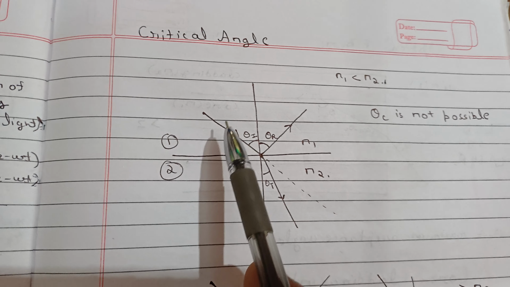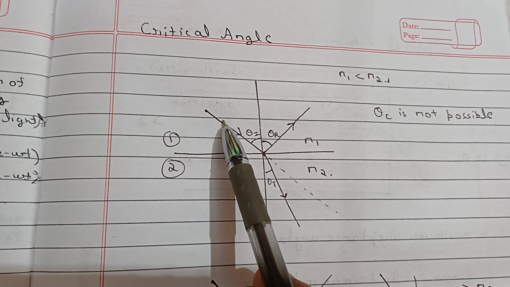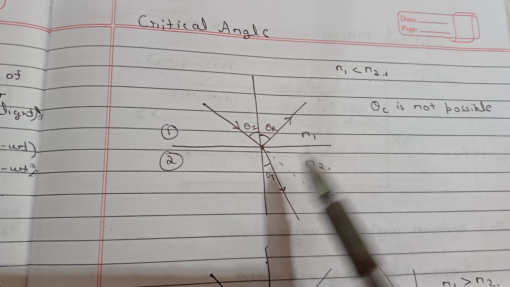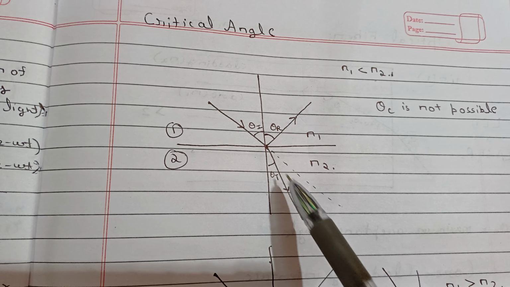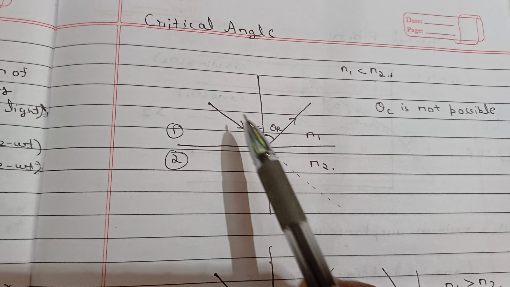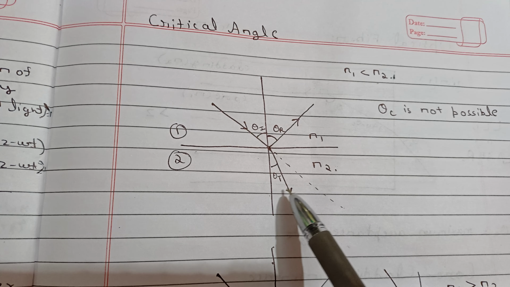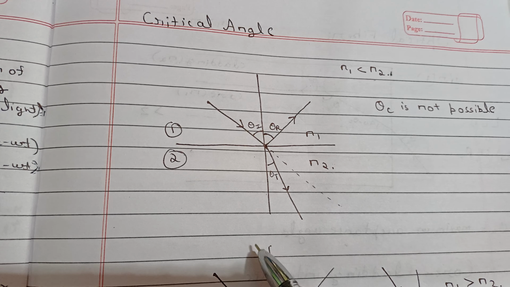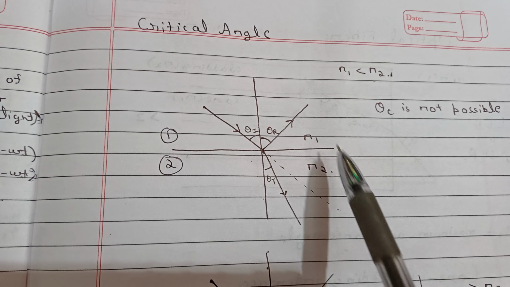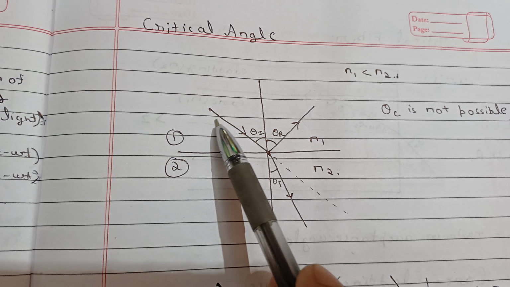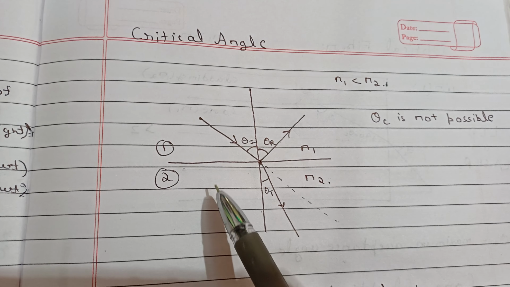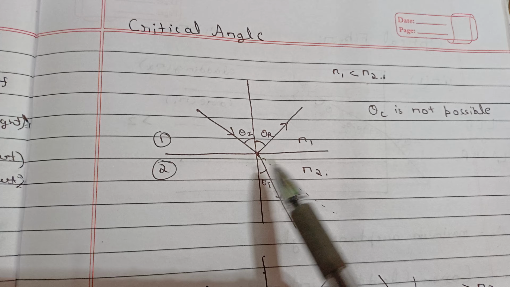Because if the first medium is rarer and the second is denser, meaning n1 is less than n2, then after refraction this ray will bend towards the normal, and whatever angle you change, this component will always remain. It will never be neglected or removed. So that's why we say that if the ray is moving from the rarer medium to the denser medium, no critical angle exists, because there will always be the transmission component.